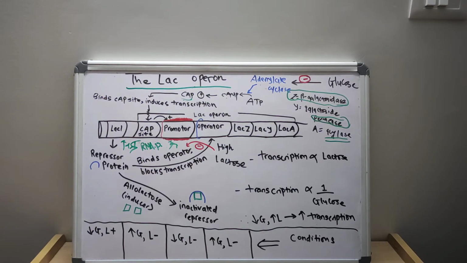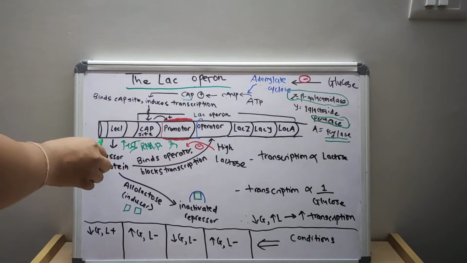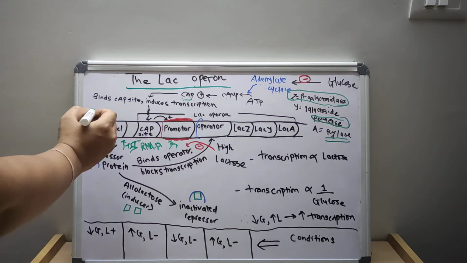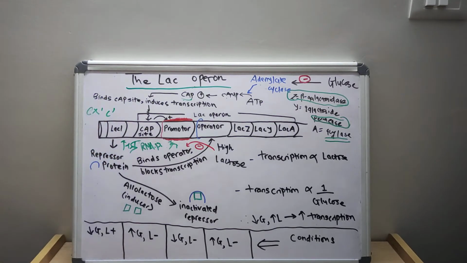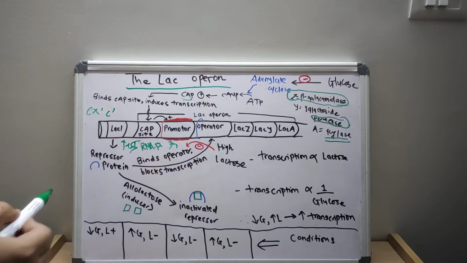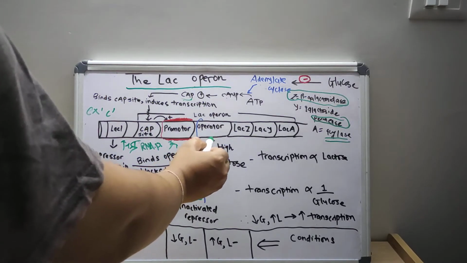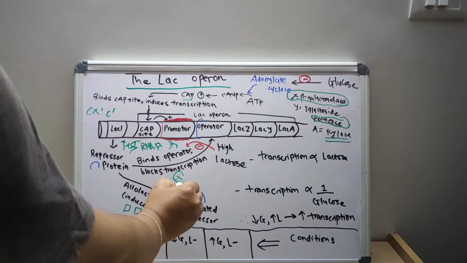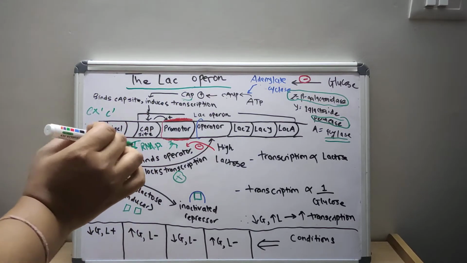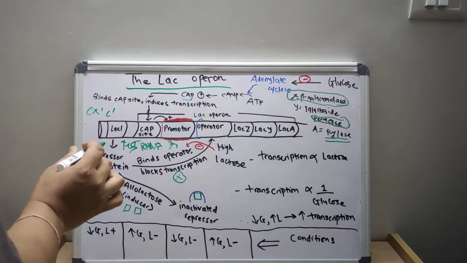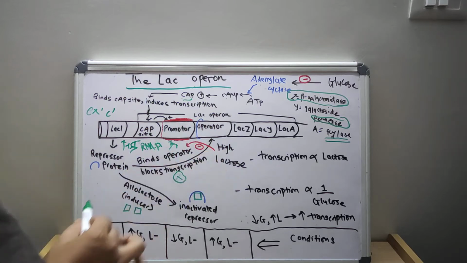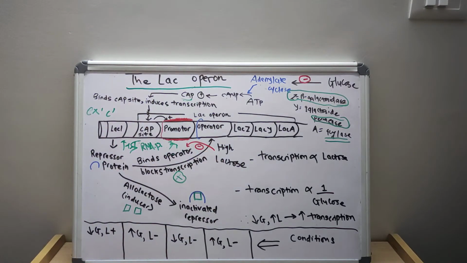Now the regulatory gene I is expressed at a constant rate. This leads to the synthesis of the repressor protein. This repressor protein binds to the operator gene, which blocks the transcription. So the regulatory gene I is expressed at a constant rate, leading to the formation of the repressor protein, which binds to the operator and blocks the transcription.